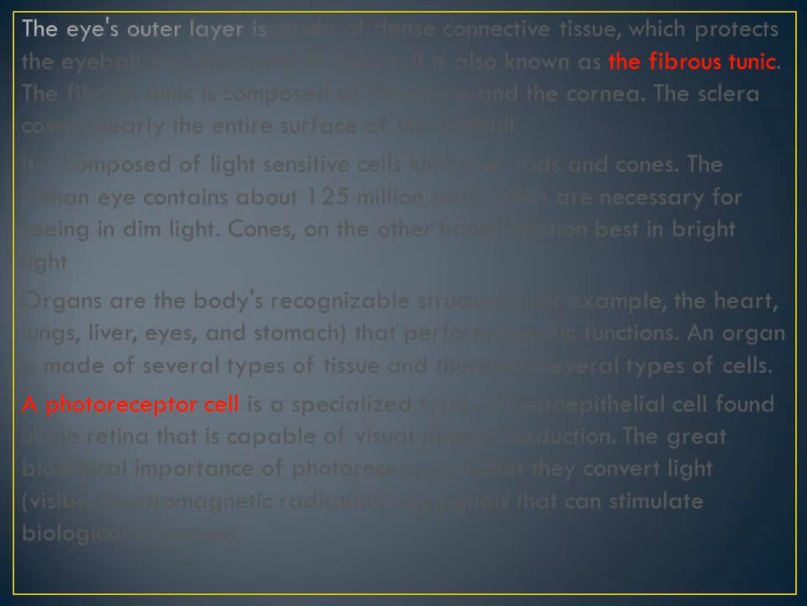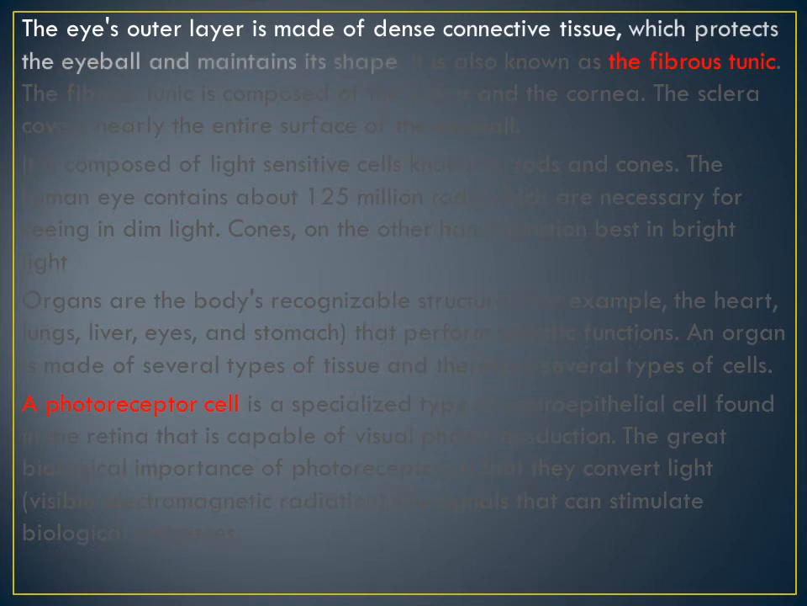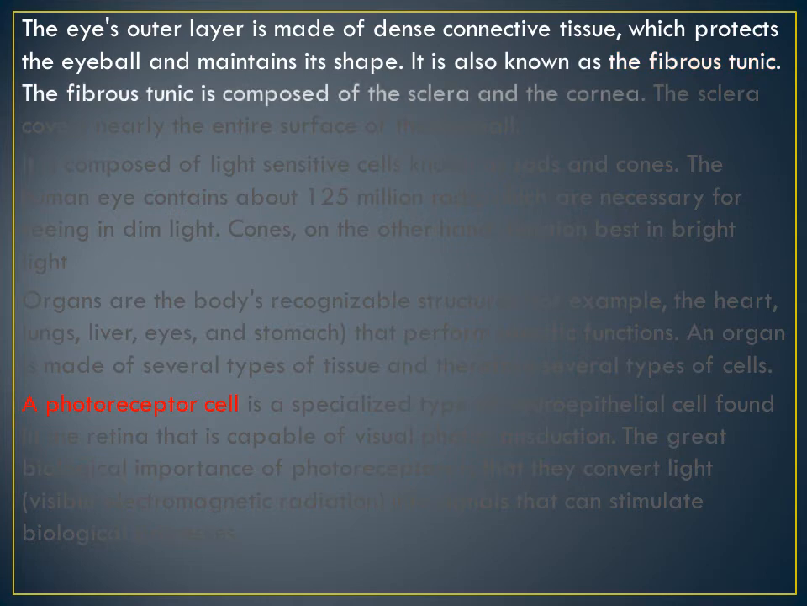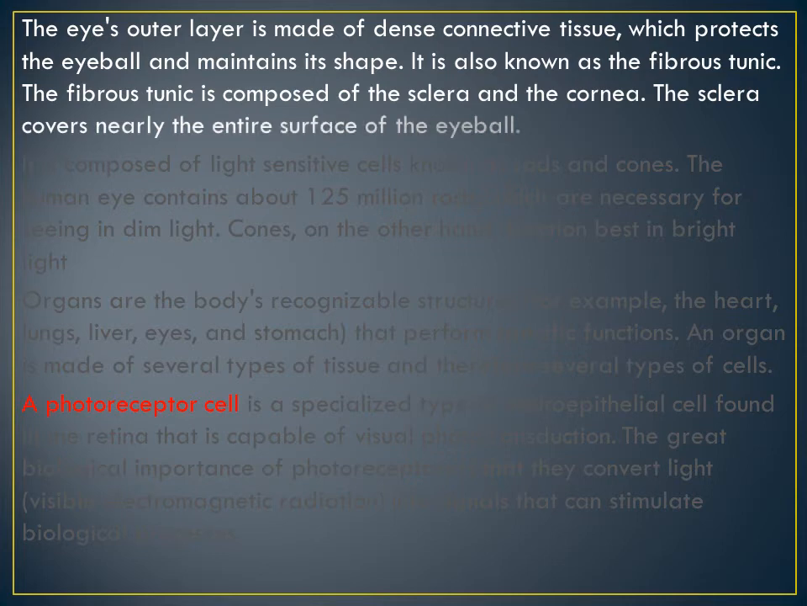Got it? The eye's outer layer is made of dense connective tissue which protects the eyeball and maintains its shape. It is also known as the fibrous tunic. What is this fibrous tunic? It is made up of what? Sclera and cornea. Sclera covers nearly the entire surface of the eyeball.